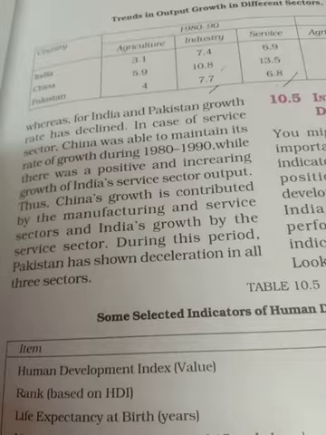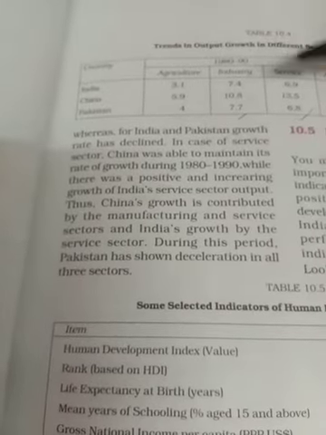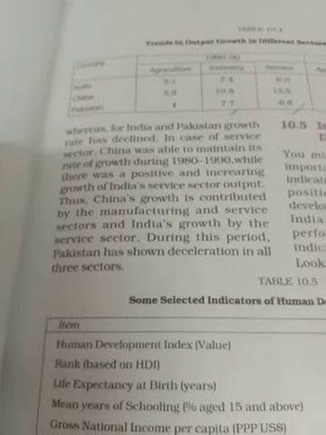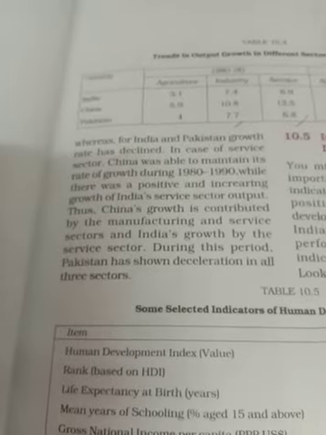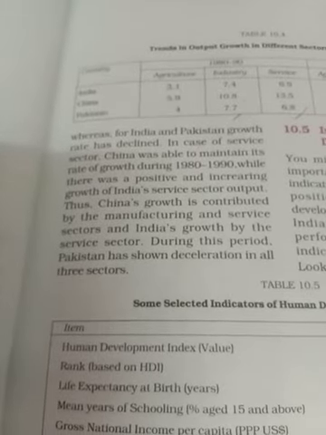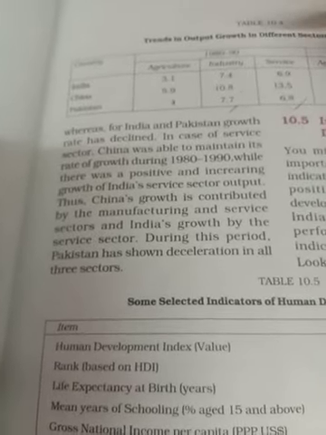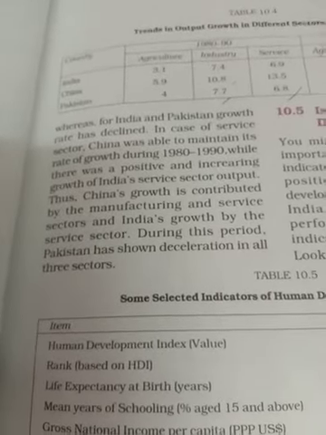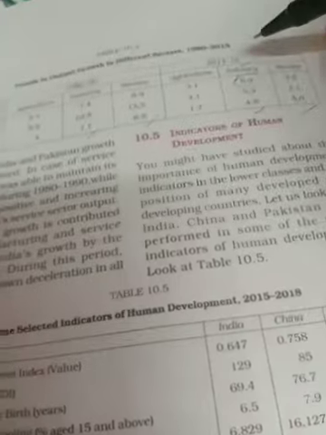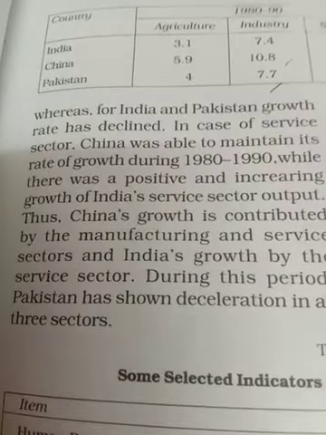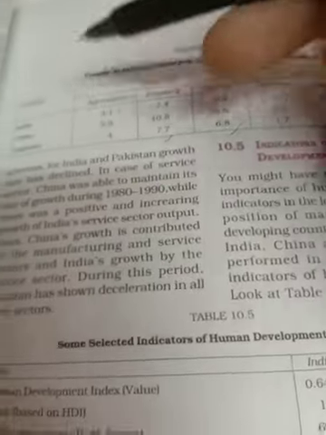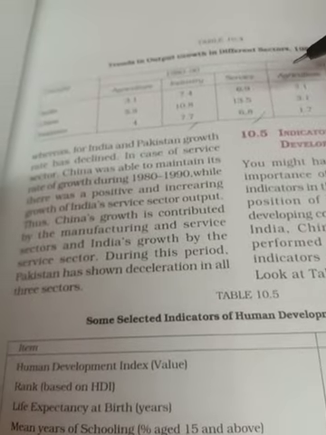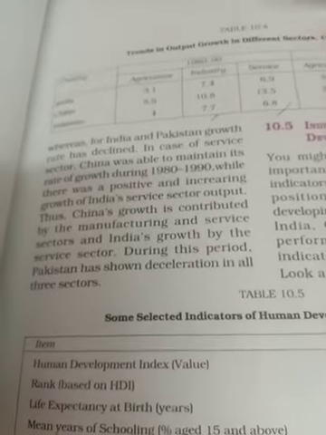So this is the trend you have to learn, and to some extent you can also learn the data. This is the data you have to mention, and this is the trend you have to learn, no other views, because when they talk about sectoral contribution, you have to mention agriculture, industry, service, and you must know the trend: which country is declining under which sector, comparing these years. And in another way, this table can come in the question, and then you have to analyze the table. There you can do the analysis easily.